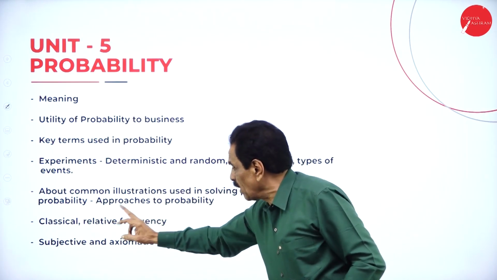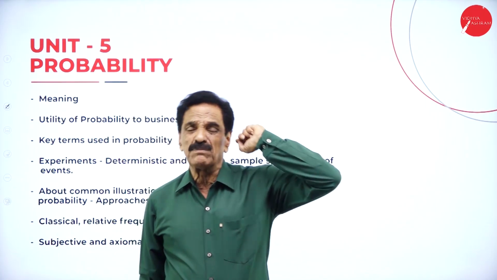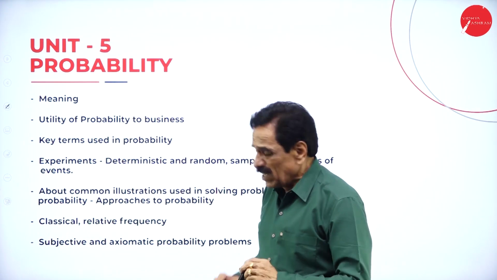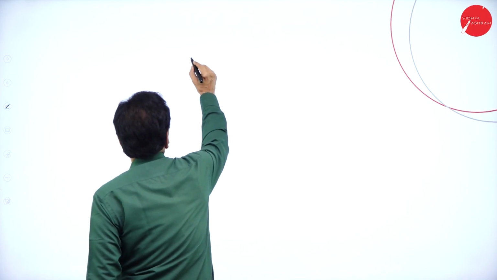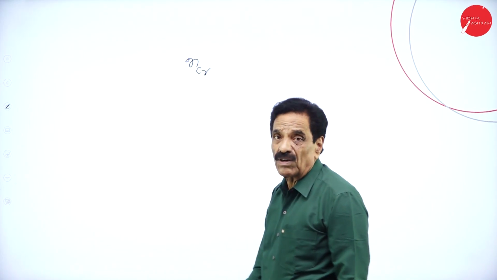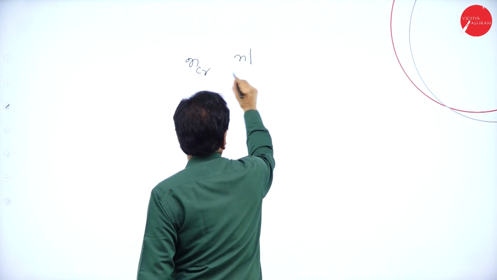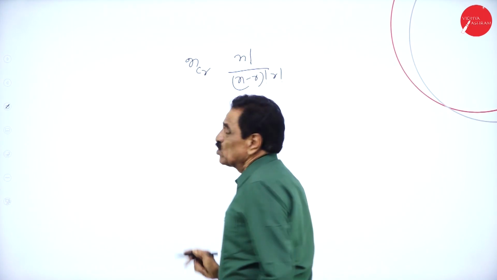Here, how to approach probability. We can go with the problems in probability. There is some formula we are going to use while doing the problems: probability based on nCr. This is called the combination formula. It is nothing but n factorial divided by (n minus r) factorial into r factorial.